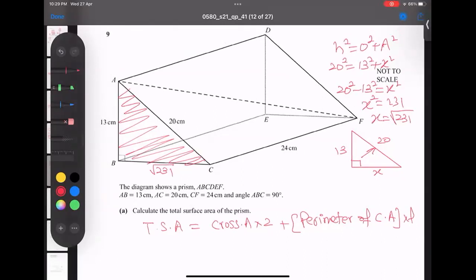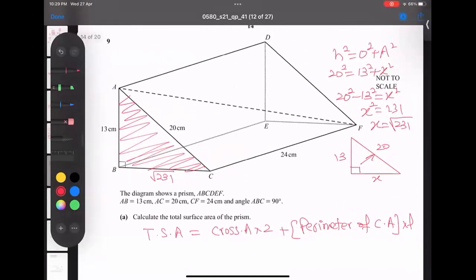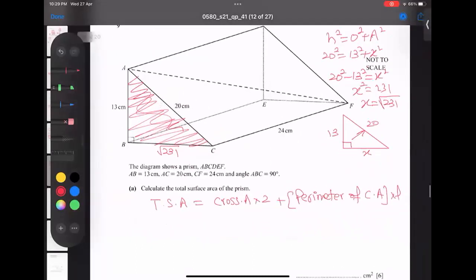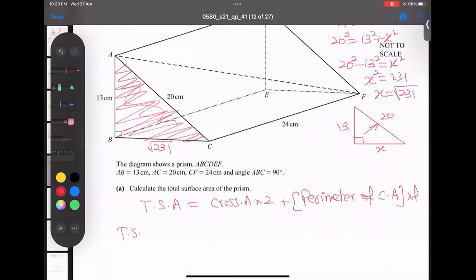How to get the cross area? All of you understand clearly. Cross area is this reddish part I shaded. Half into base into height. So TSA: half into base into height. Base is root 231 and height is 13. This is the base, this the height. And times 2. This 2 and this 2 cancel out.